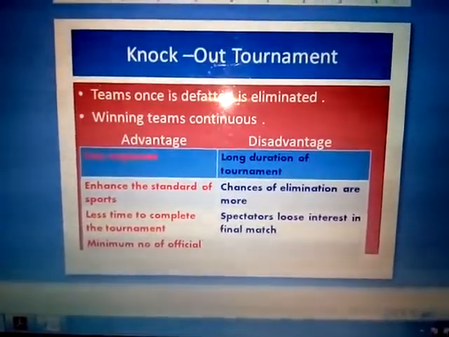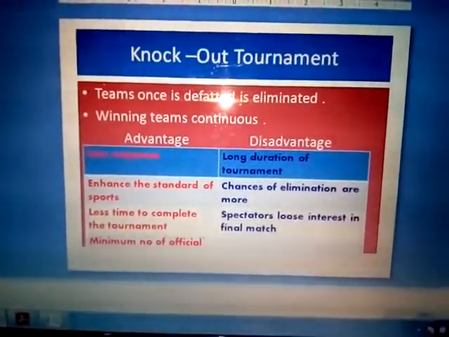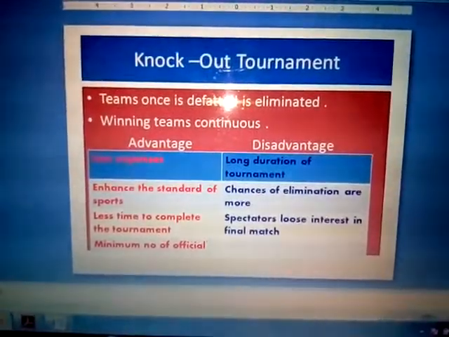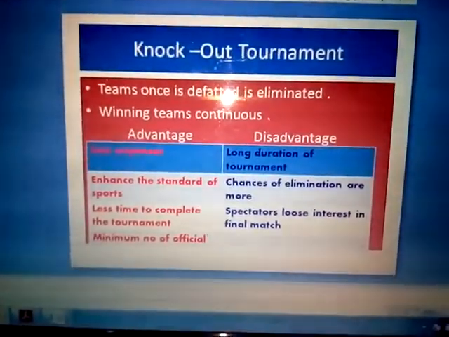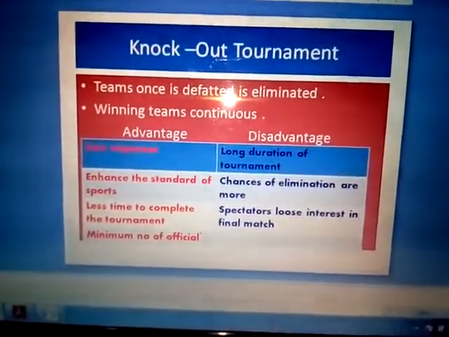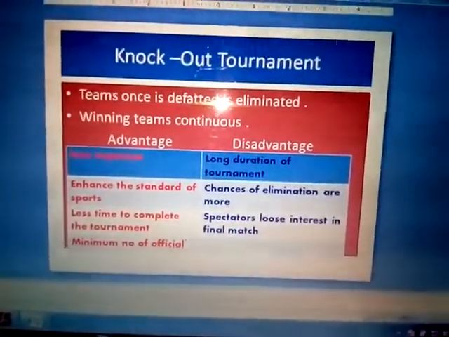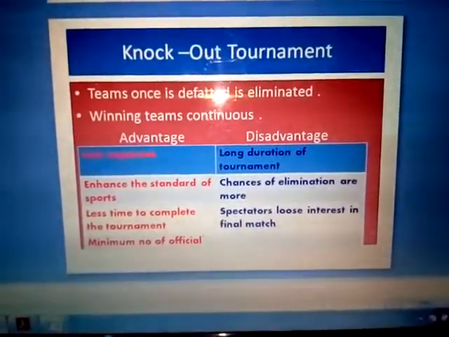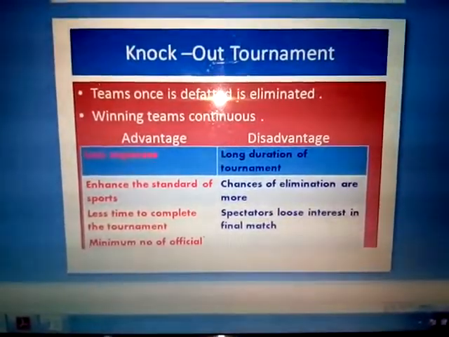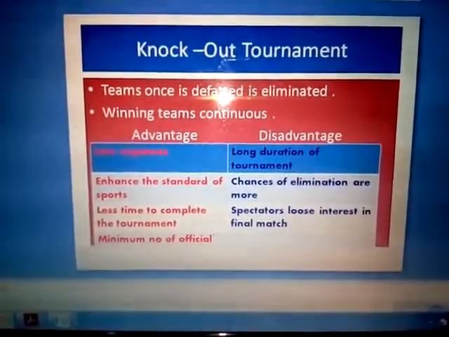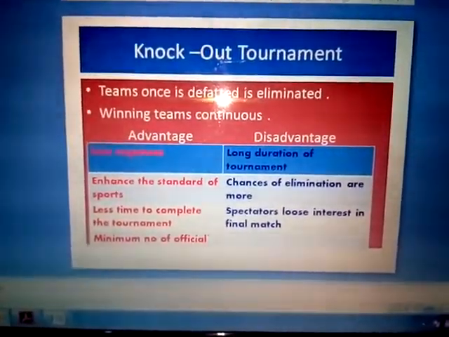In the same way, we are going to discuss the league tournament, and the different types of systems for fixing the bye, seeding, and the necessary things or methods to complete the match.